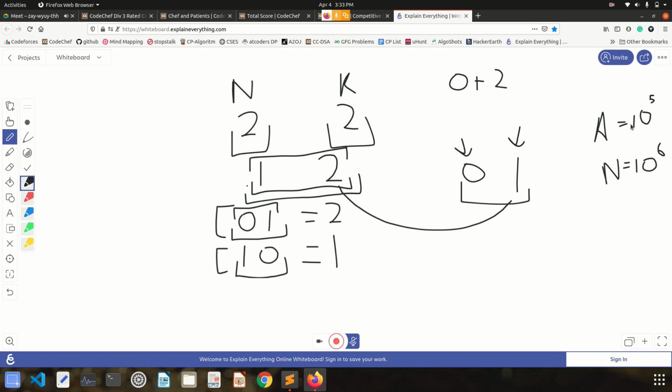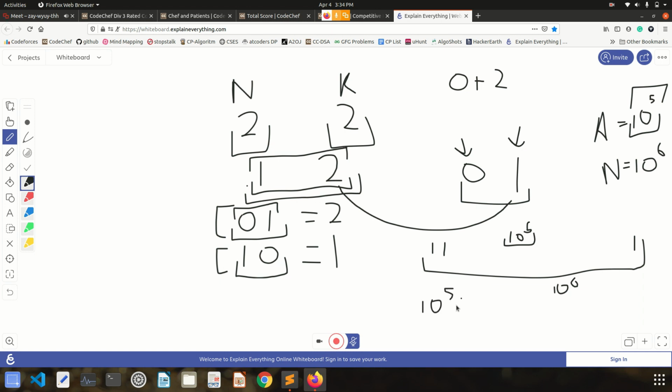That means I have to add 10 power 5, 10 power 6 number of times. There are 10 power 6 questions, each having a value of 10 power 5, and he was able to solve all of them. Then I have to sum 10 power 5 a total of 10 power 6 times, so I will get 10 power 5 into 10 power 6. And what is the value of this thing?